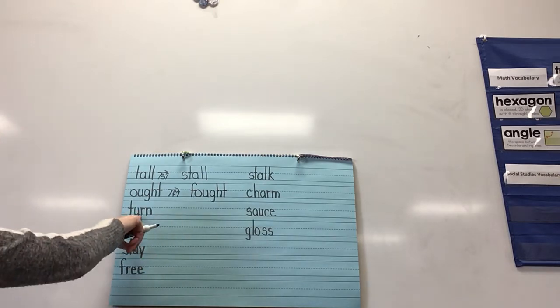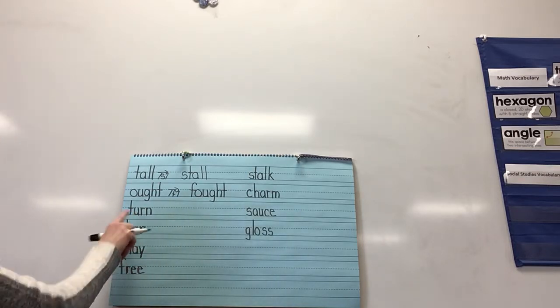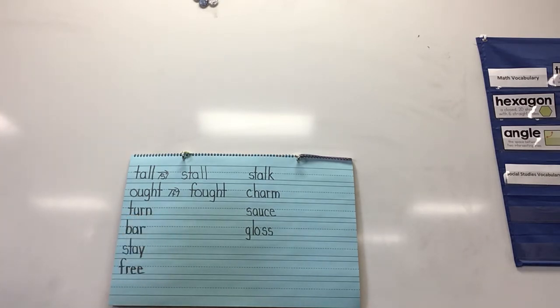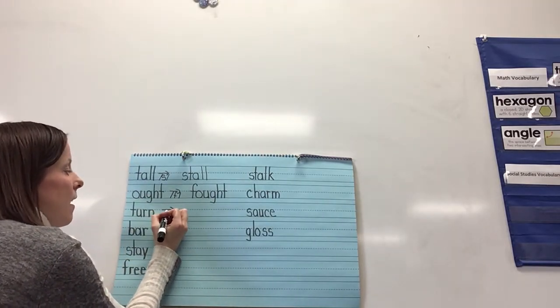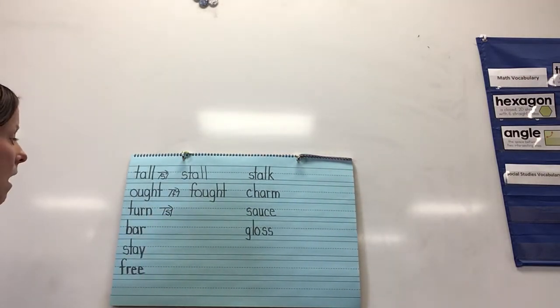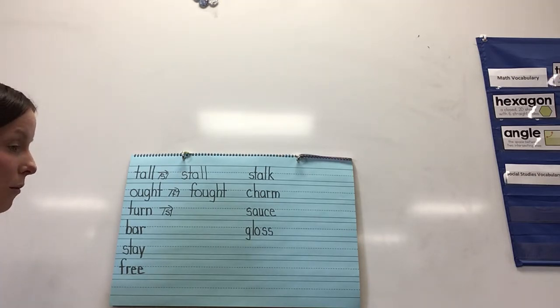Okay, so our next word is turn. T-U-R-N. This one, think about your R control is going to change in the middle when we add a sound to the beginning. So just think about that. It's not going to be a U-R. It's still going to be an R control, so it'll still sound like the earn sound, but it's going to be a different R control. So this time we're going to add an S sound at the beginning. Go ahead and add a sound at the beginning and write your new word. See if you can figure out what R control that would be.